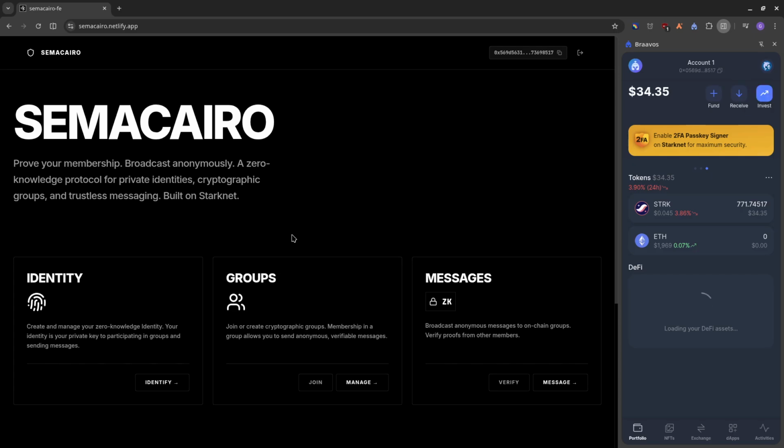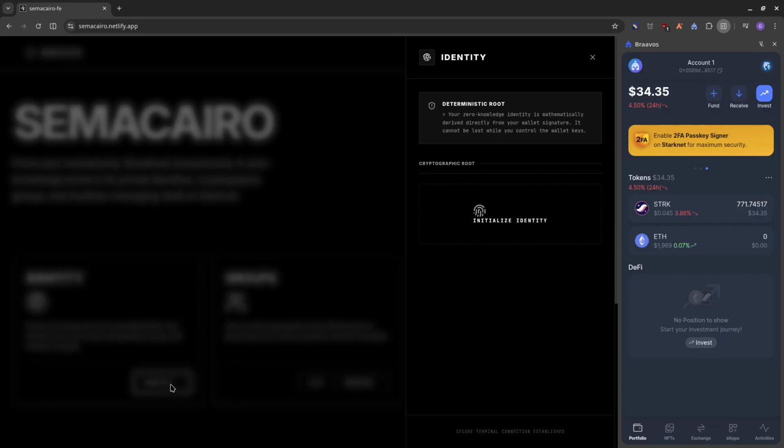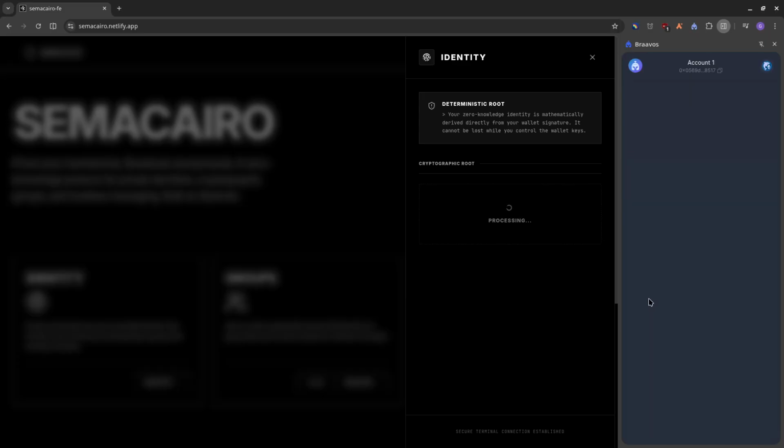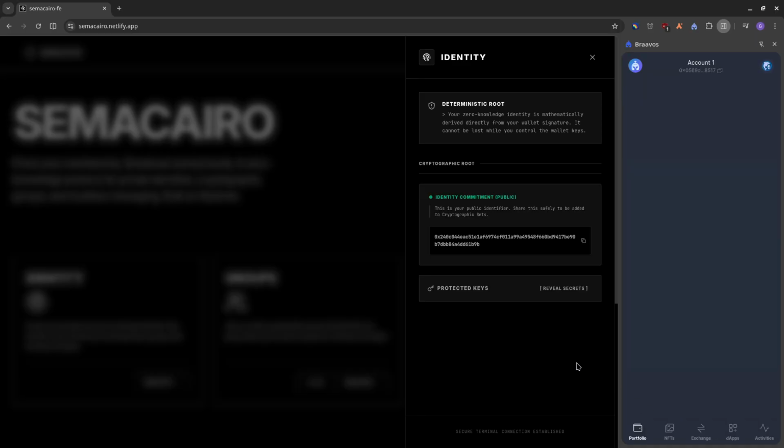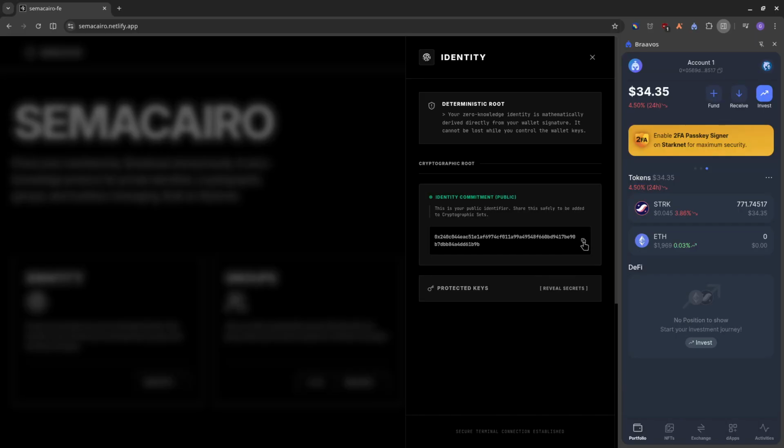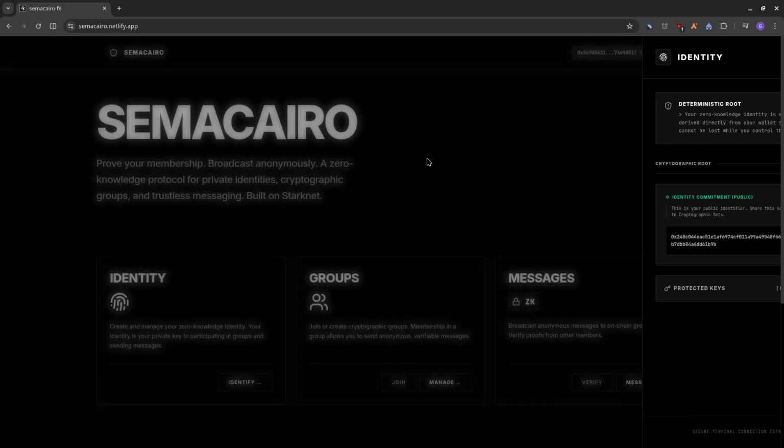An identity in this case just uses a signature from your wallet to create the identity. So let's do that. When you try to create an identity, you sign a message and you get your identity. So this is the commitment. This is your identity commitment. And then let's move on to the next section.